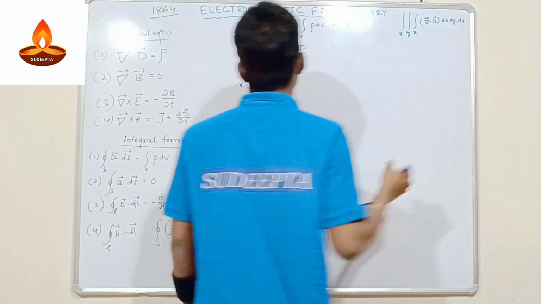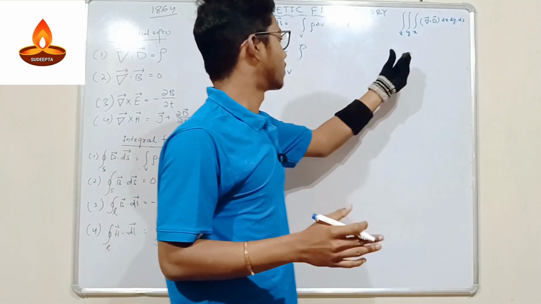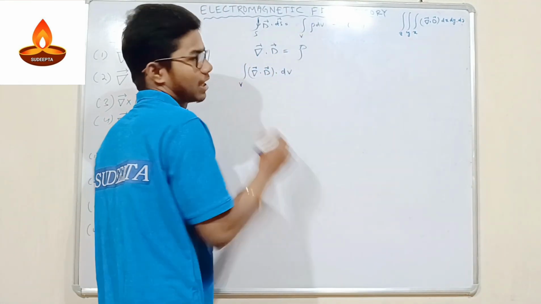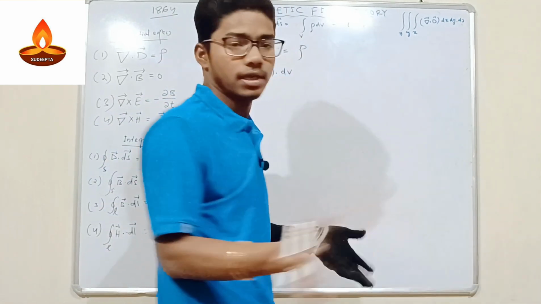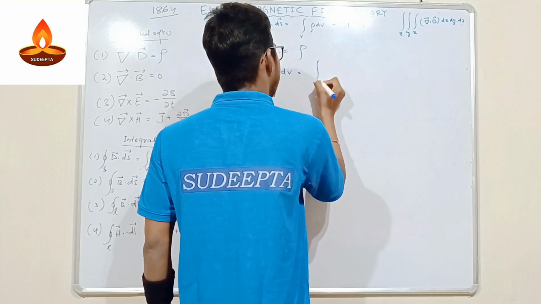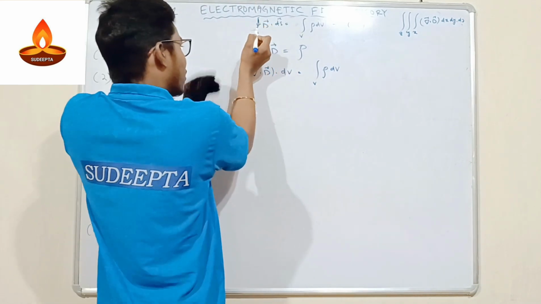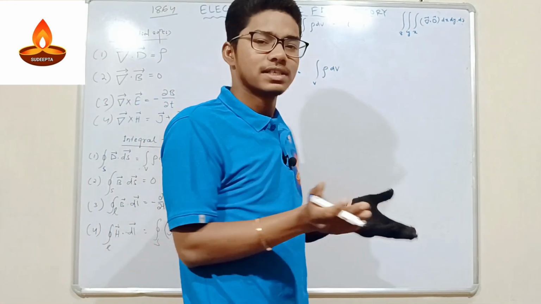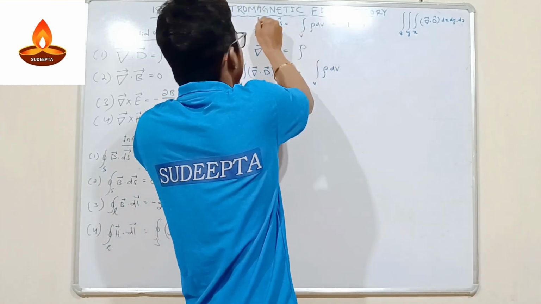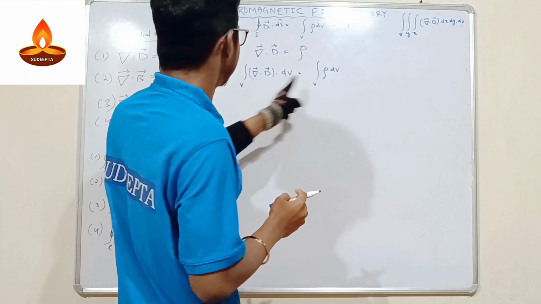So don't be confused about that. Volume means the length, breadth, and the height. The three things will be represented. That's why in some books these are symbolized like this. Don't be confused. In a single frame we can use direct integration, then dV. Okay, so don't be confused about that. Okay, on the right side we will write the volume integral of rho dV. Surface can be closed or open, but in the case of volume it is always closed. That's why it doesn't need any kind of symbolism like a closed integral or open integral. Okay, so this is the scenario.